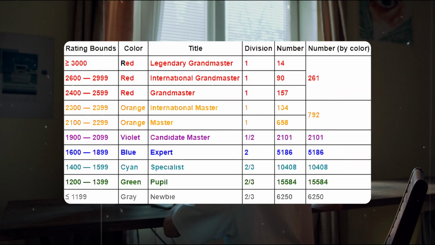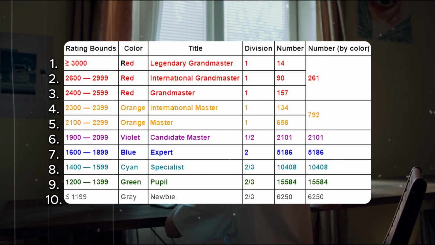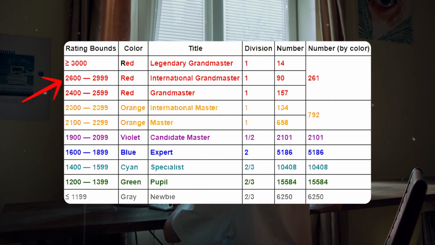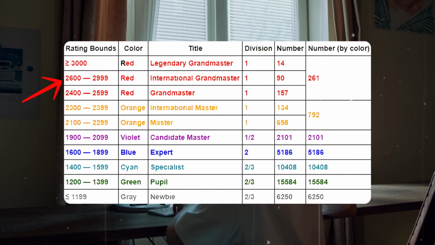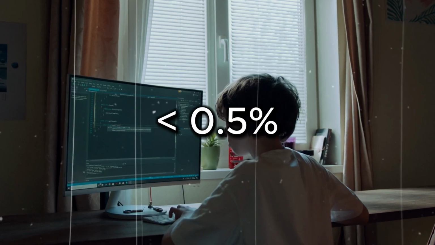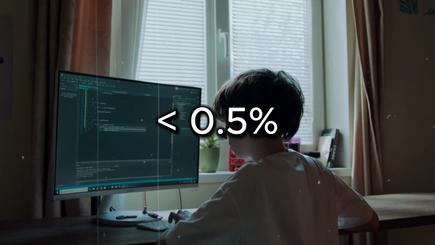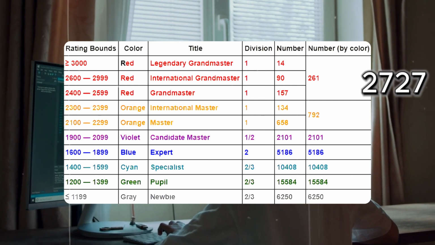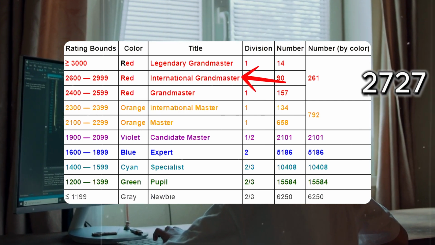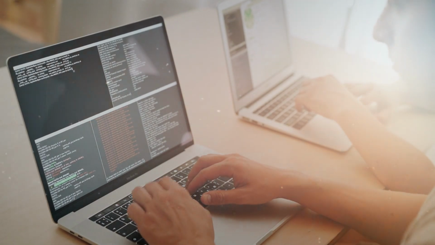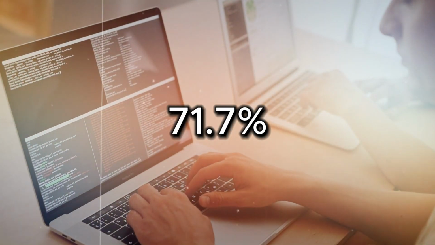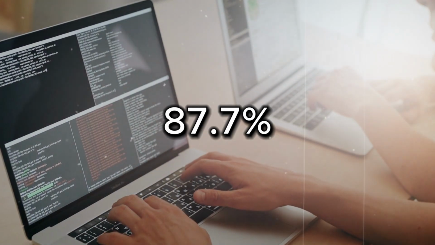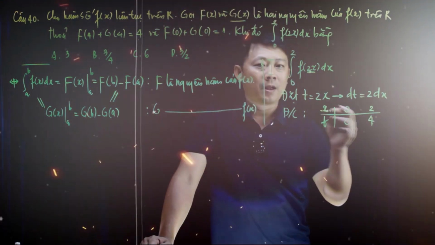On Codeforces, scores are divided into 10 different categories, from newbie to legendary grandmaster. If you score more than 2,600, you will fall into the international grandmaster category. Less than 0.5% of top performers fall into this category. Since O3 scored 2,727, it means it can code similarly to an international grandmaster. This model has also shown 71.7% correctness in solving real GitHub issues and 87.7% accuracy on non-publicly available science questions.